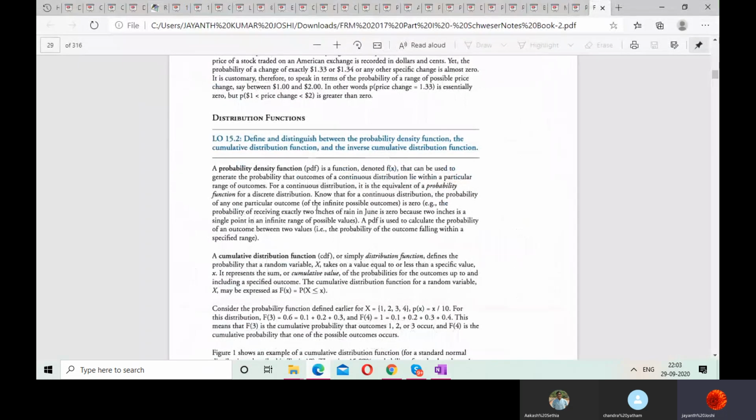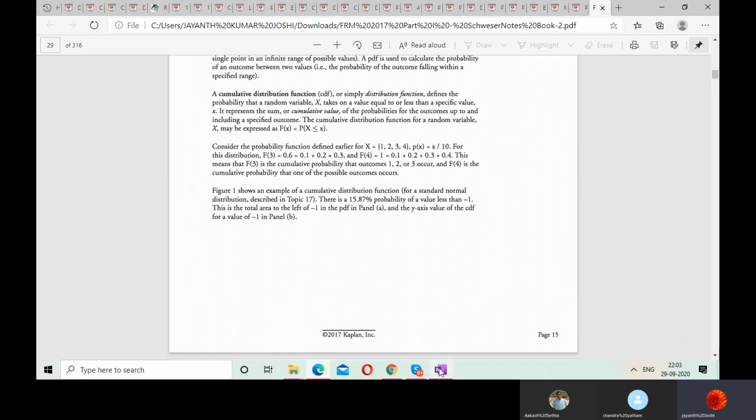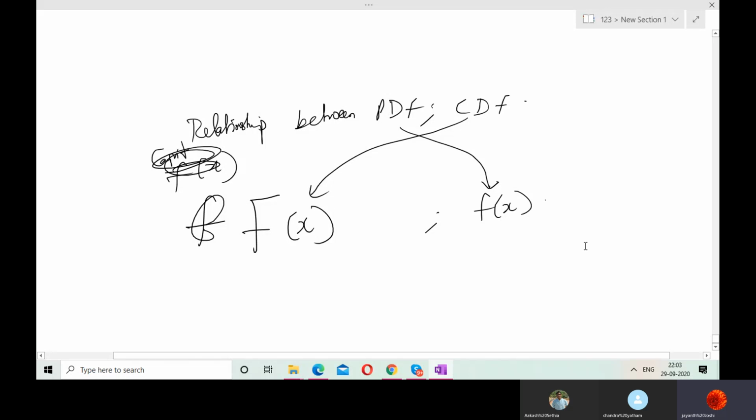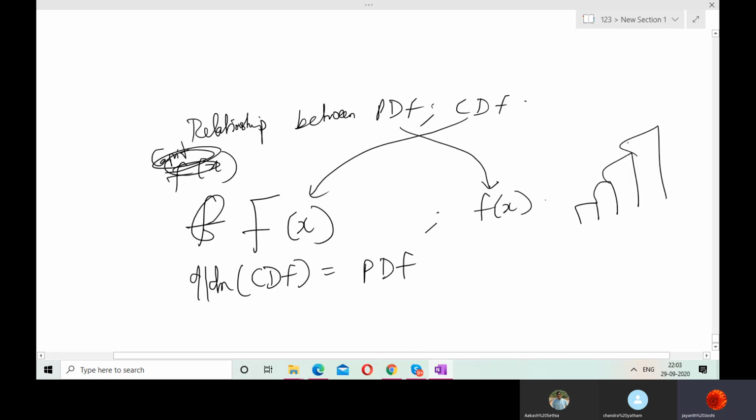Now for the PDF it is small f of x. Now here you can understand some relationships. d by dx of the cumulative distribution function is the PDF. So cumulative is always taking all of them. It is clubbing, in the sense integrating.